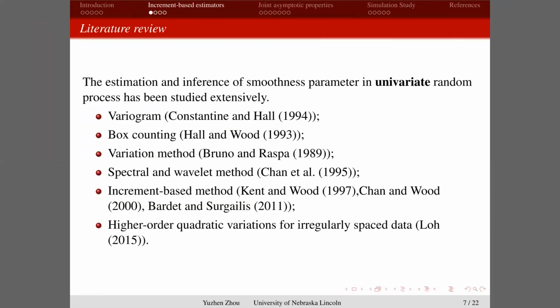There is a lot of literature on univariate random processes studying the estimation and inference for the smoothness parameters, such as the variogram method, box counting method, spectral method, and the increment-based method, or higher order quadratic variation method. And here we mainly follow the increment-based method introduced by Kent and Wood in 1997.